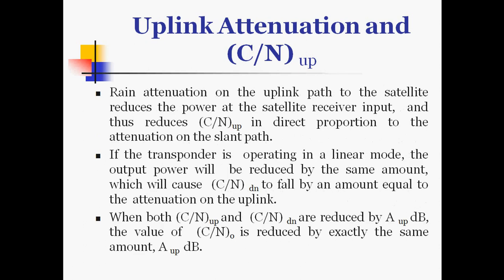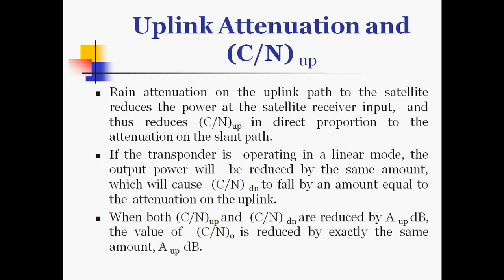Now, rain attenuation on the uplink path to the satellite reduces the power at the satellite receiver input and thus reduces C by N up in direct proportion to the attenuation on the slant path. If the transponder is operating in a linear mode, the output power will be reduced by the same amount, which will cause C by N down to fall by an amount equal to the attenuation on the uplink.